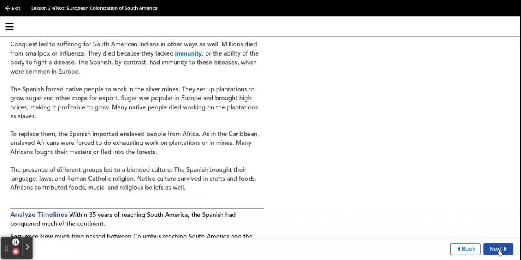As in the Caribbean, enslaved Africans were forced to do exhausting work on plantations or in mines. Many Africans fought their masters or fled into the forests. The presence of different groups led to a blended culture. The Spanish brought their language, laws, and Roman Catholic religion. Native culture survived in crafts and foods. Africans contributed foods, music, and religious beliefs as well.